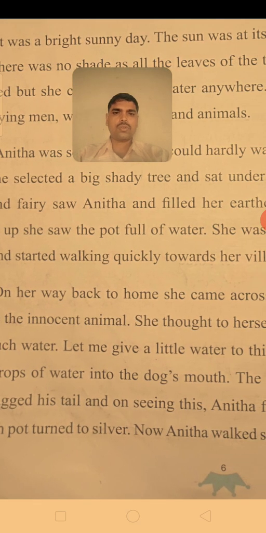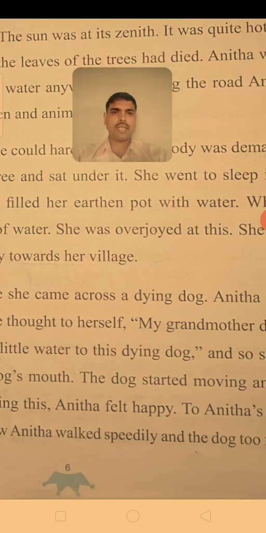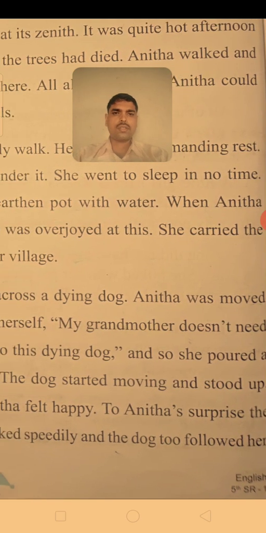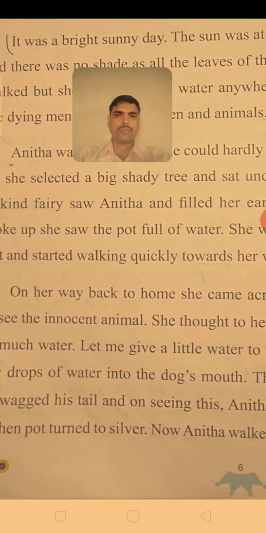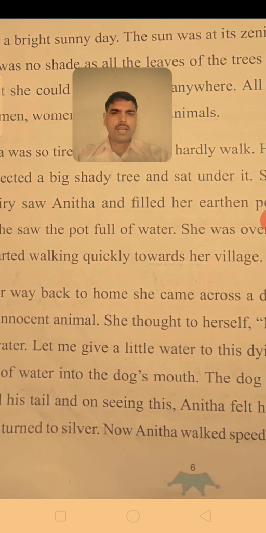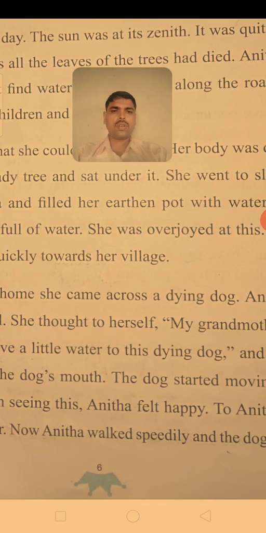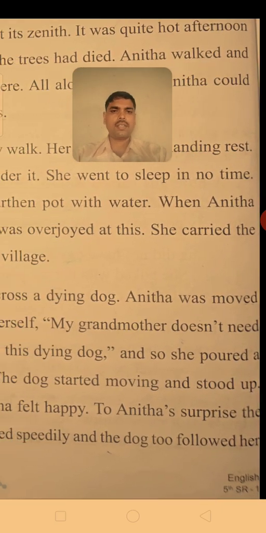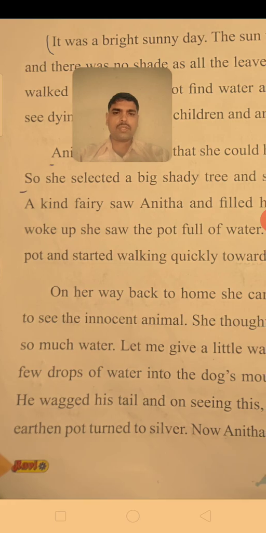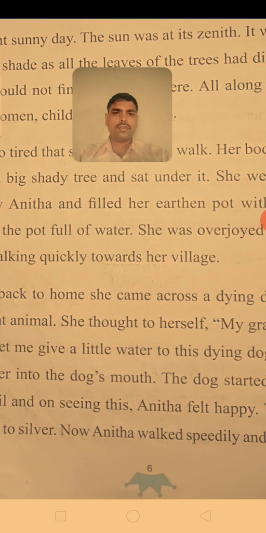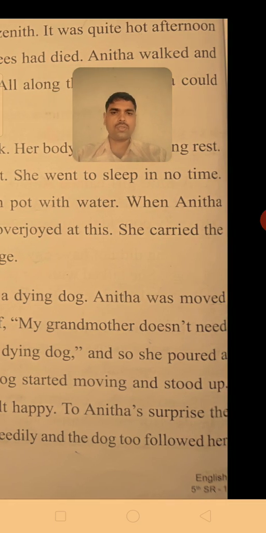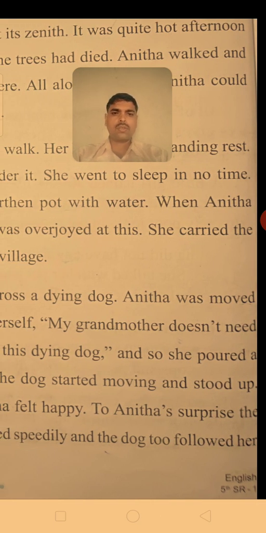On her way back home, she came across a dying dog. Anita was moved at the sight of that innocent animal, and she thought, "My grandmother doesn't need this much water, a full pot. Let me give a little water to this dying dog." She decided to give some water to the dog.